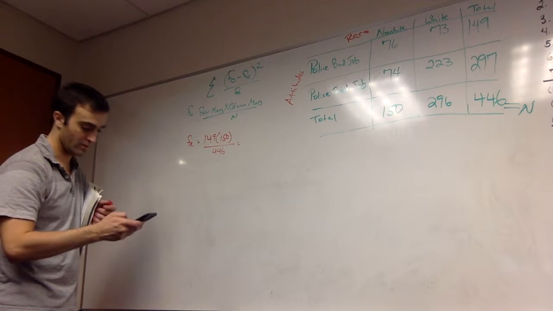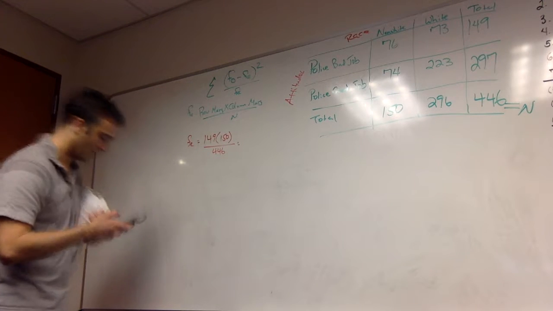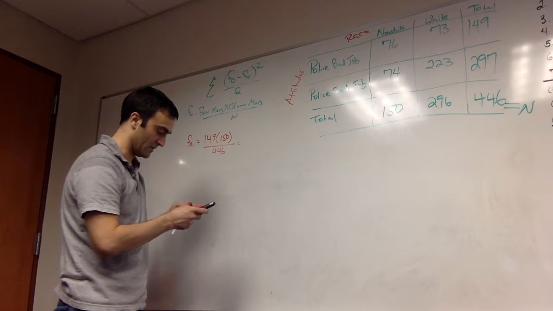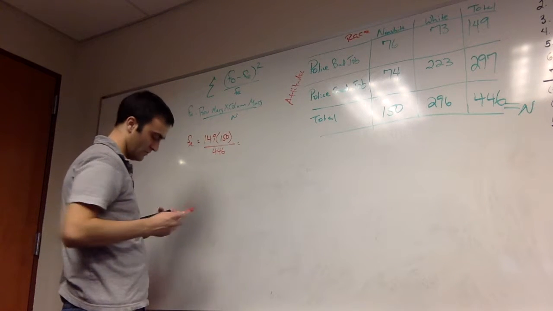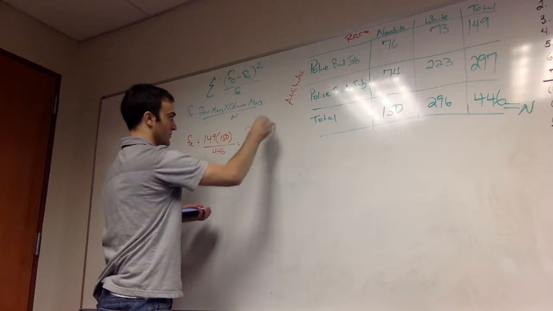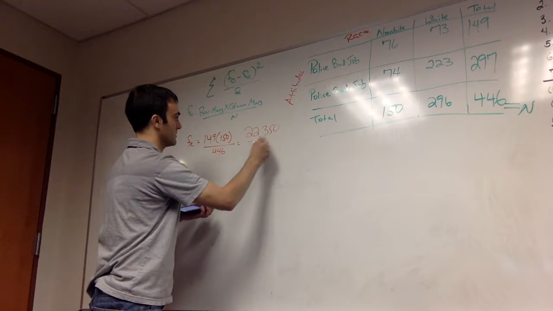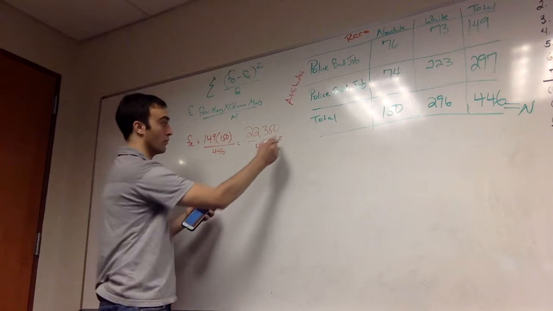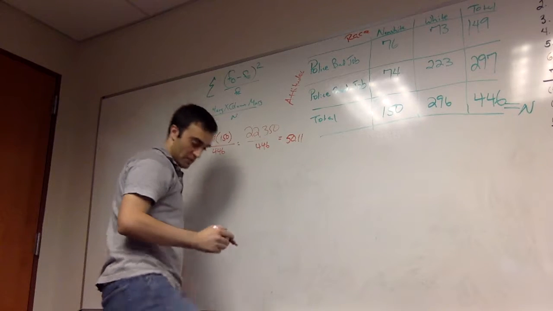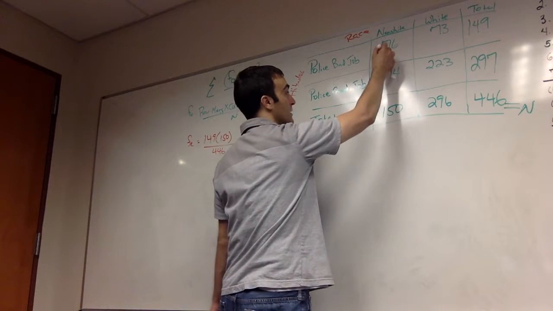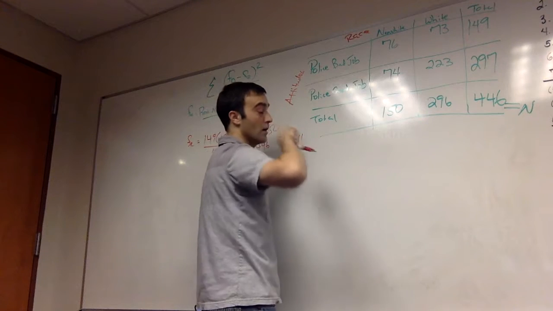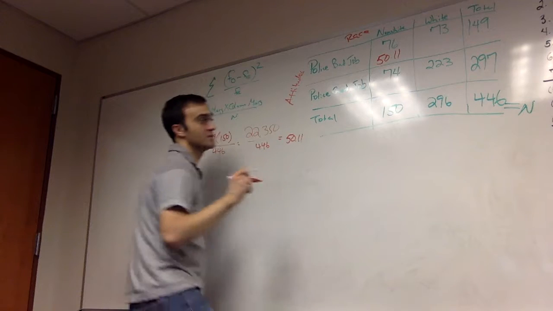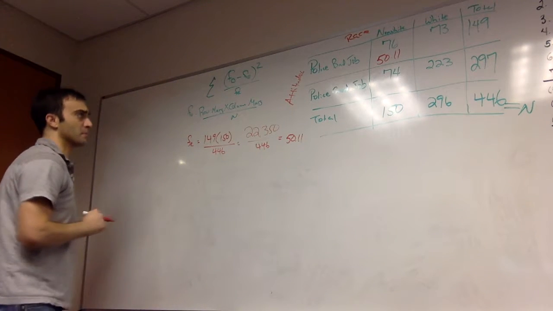That value, 149 times 150, is 22,350, divided by 446 is 50.11. So the expected value, if race and attitudes are not related, we'd expect to see 50.11 non-whites saying that the police are doing a bad job.